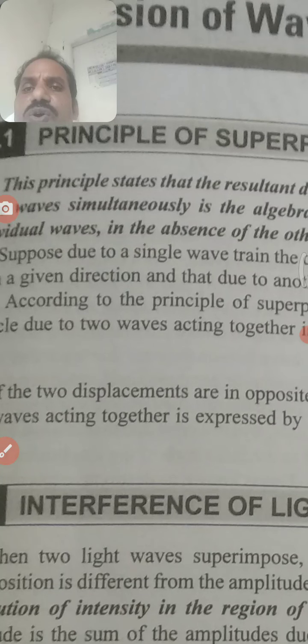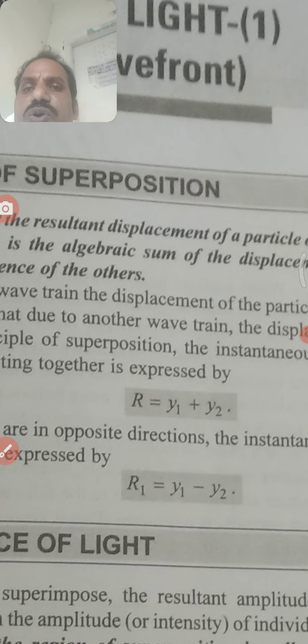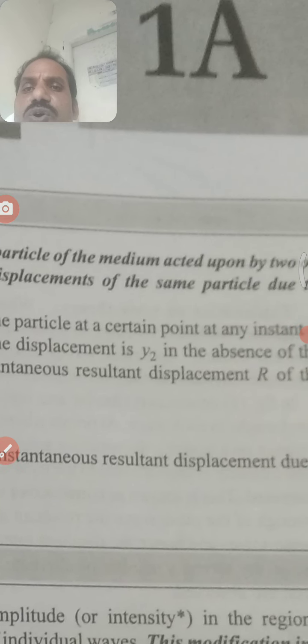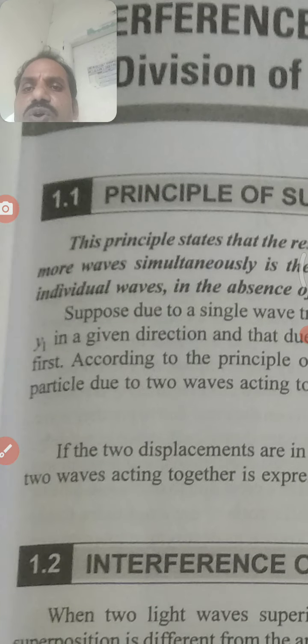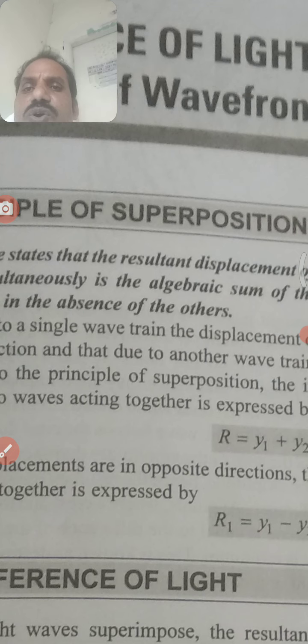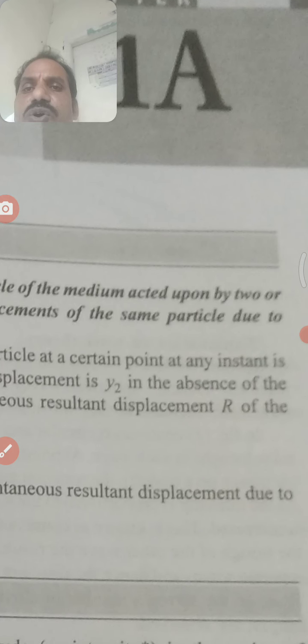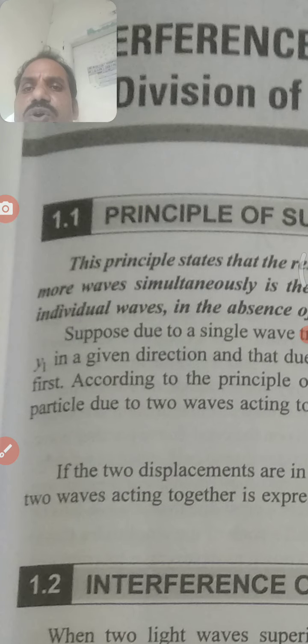The principle states that the resultant displacement of a particle of the medium acted upon by two or more waves of equal frequency and equal phase difference is the arithmetic sum of the displacements of the same particle due to the individual waves. This principle is known as the superposition principle.